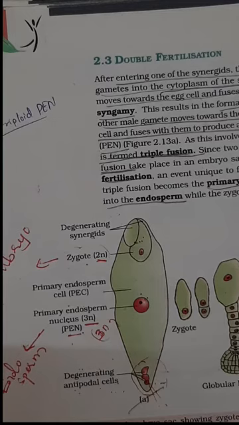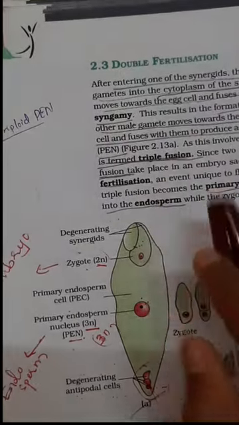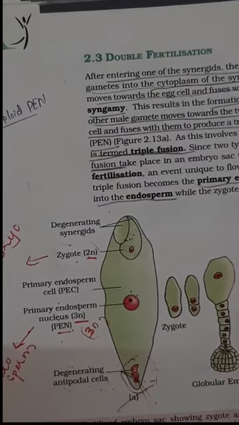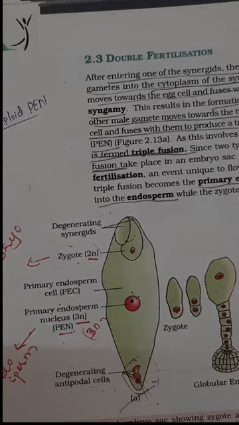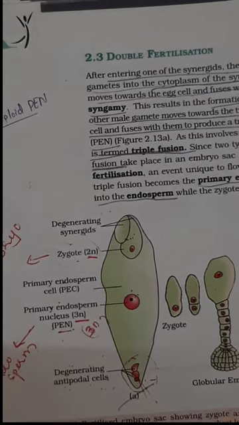These are the important concepts in the chapter sexual reproduction in flowering plants. This topic, double fertilization, is very important and a very easy topic. In the examination many questions will come from this topic.